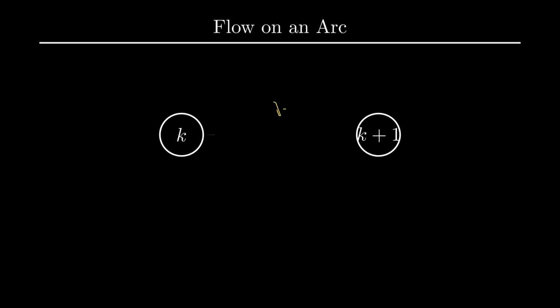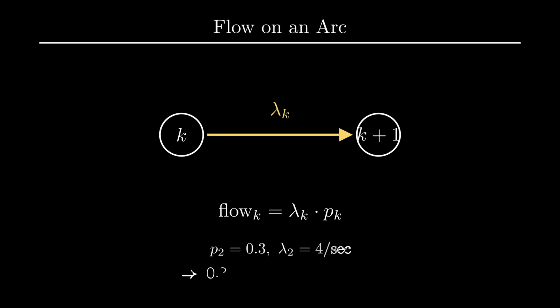Here is the fundamental building block. Consider an arc leaving state k with intensity lambda sub k. The average number of jumps per unit time along this arc equals lambda sub k times p sub k. The system spends fraction p sub k of its time in state k, while there arrivals happen at rate lambda sub k. For example, if we're in state 2 30% of the time, at rate 4 per second, that gives 1.2 arrivals per second from state 2.